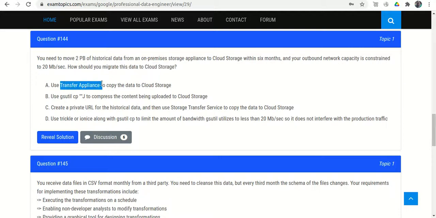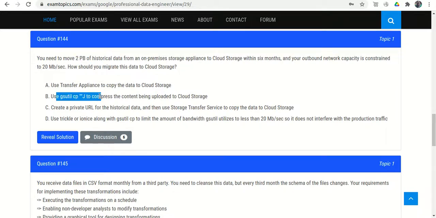A: Use Transfer Appliance to copy the data to Cloud Storage. That is perfectly okay, because Transfer Appliance is generally used to transfer data offline, and it is recommended for huge data and when we have a bandwidth constraint. So everything is satisfied. Option A is correct.